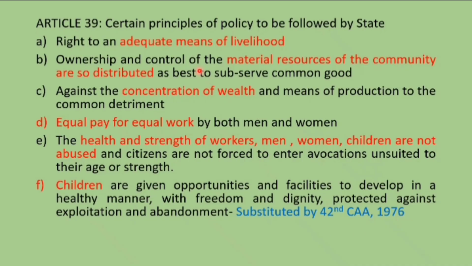So for this I have prepared a clue. There is a father, and he has a big agricultural land, and he has children also. So for some means of livelihood, this father gave the agricultural land separately to the children. That is, for adequate means of livelihood, the agricultural land was actually separated.